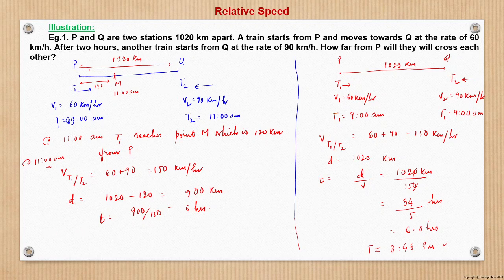So basically train T1 would have run for, initially 2 hours and then another 6 hours before meeting T2, that is 8 hours before meeting T2, right? So let the meeting point be somewhere here, let that be R.